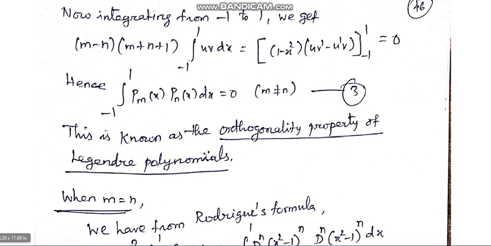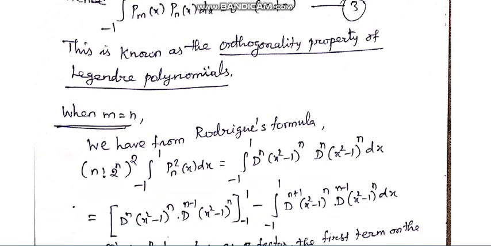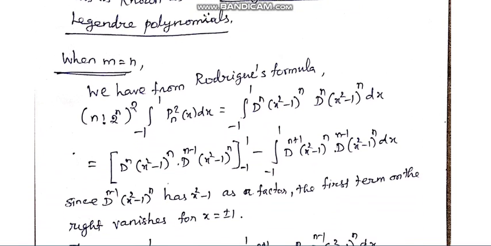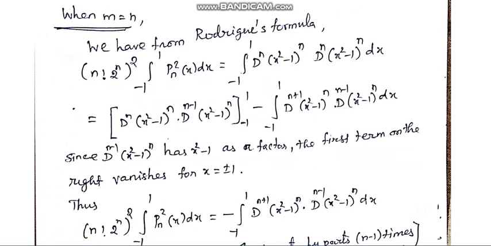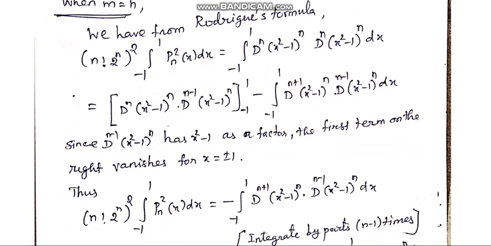Here when m equal to n, we have from the Rodrigues formula, we find like this, and substituting the limit minus 1 to plus 1. Since d power n minus 1 of (x square minus 1) to the power n, as x square minus 1 has a factor, the first term on the right hand side vanishes for x equal to plus 1 and minus 1.